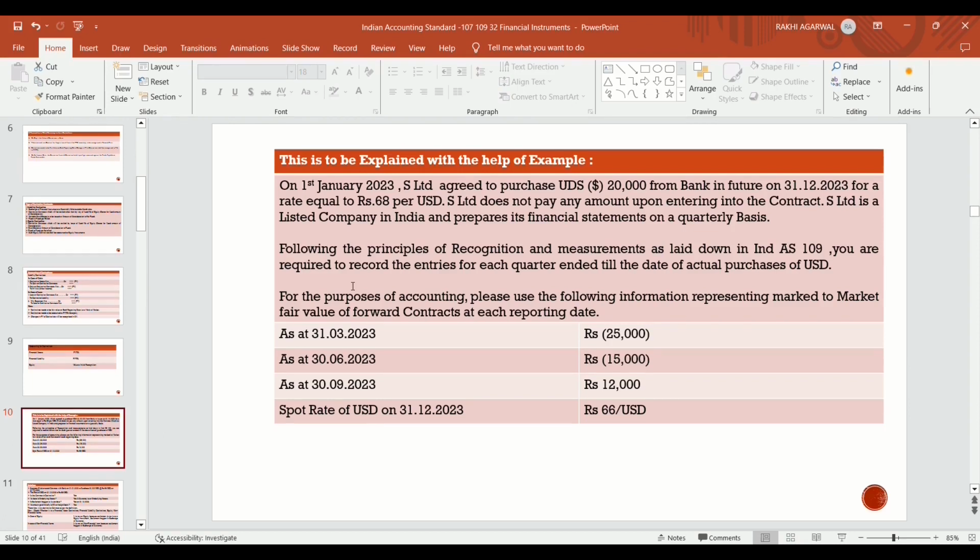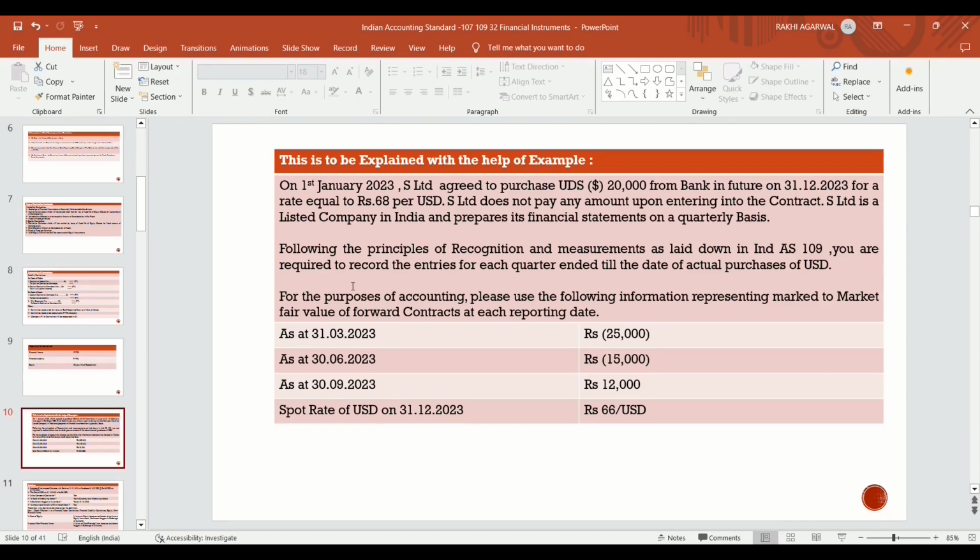That is, they want to settle. The contract is prepared for 12 months. That is, it will be settled on 31st December 2023, and the rate was decided on the date of making the contract, that is rupees 68 per USD. Now, S Limited does not pay any amount upon entering into the contract. Means at the initial stage, the payment is nil or insignificant.